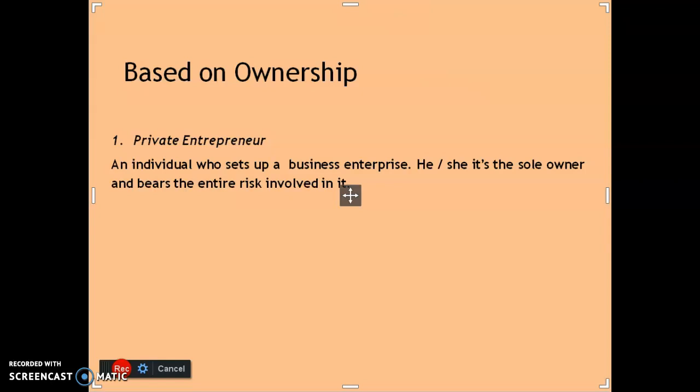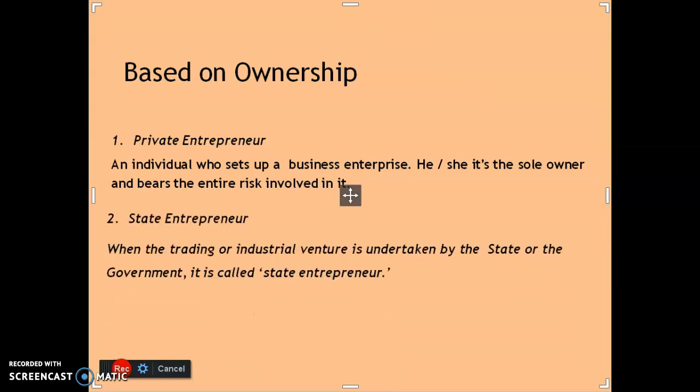It means private enterprises. That is private entrepreneur. Another one is state entrepreneur. When the industry is owned by the government, we call it state entrepreneur. When a trading or industrial venture is undertaken by the state or the government, we call it state entrepreneur.